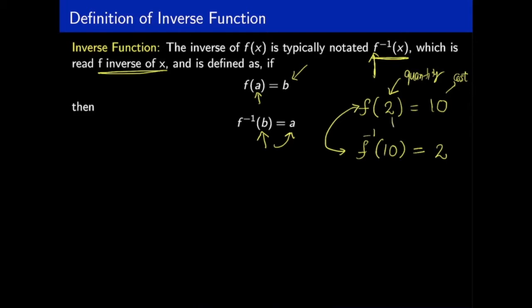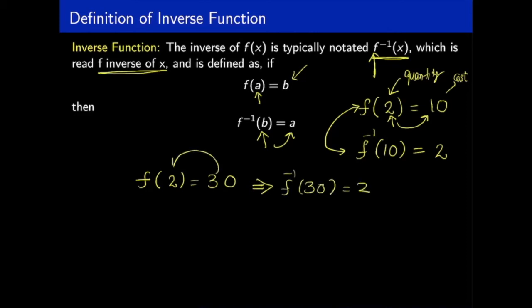Because if I'm producing two quantities, it's going to take me $10, at some point maybe I will be interested in how many quantities I can produce in $10 in the same machine. So the answer will be two. One more example, if the value of the function f at 2 is 30, then we can compute what is f inverse of 30, and that will be 2. So basically it's reversing the process of the function f.